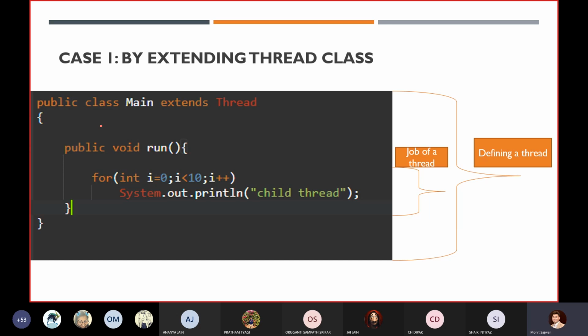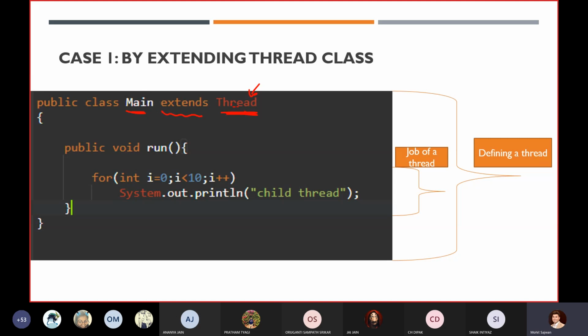First of all, the class where you want to perform multi-threading should inherit the Thread class. As I told you, this Thread class is located inside the java.lang package.